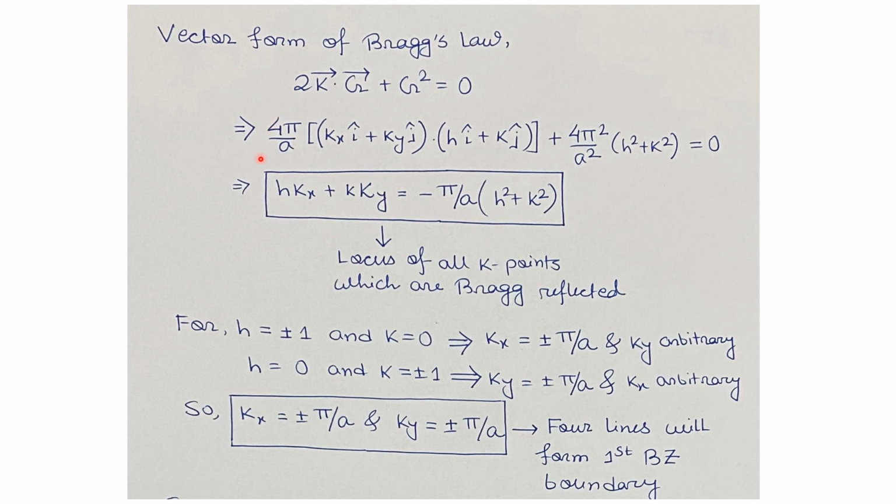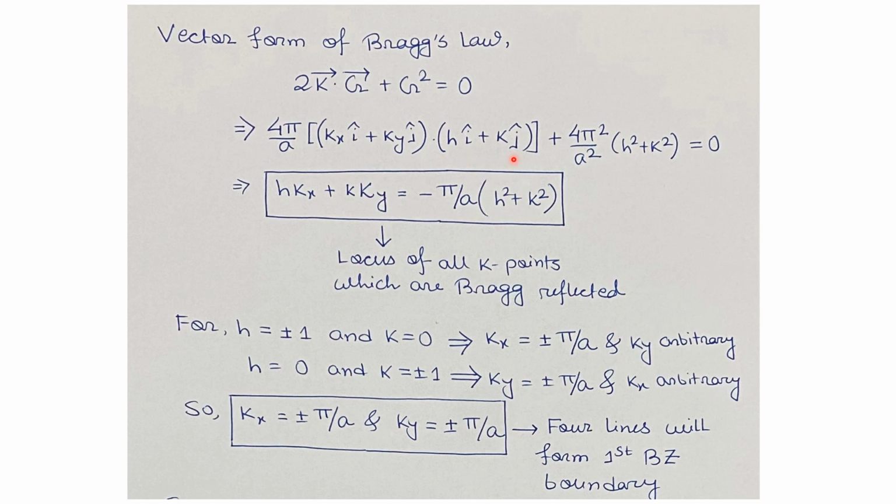Then we'll get 4 pi by a times kx i cap plus ky j cap dot product with h i cap plus k j cap, plus 4 pi square by a square times h square plus k square equals to 0. The second term comes from the g square term, and 2 times k dot g gives the first term.